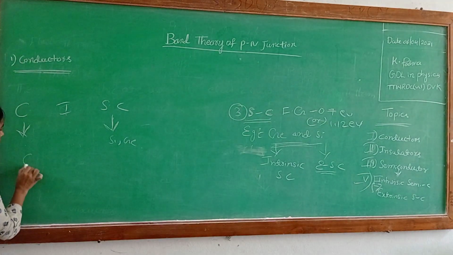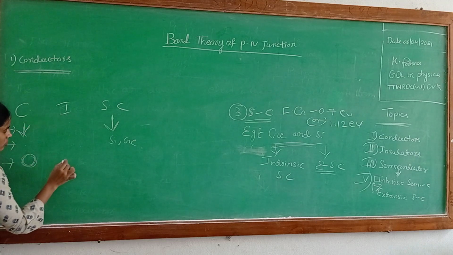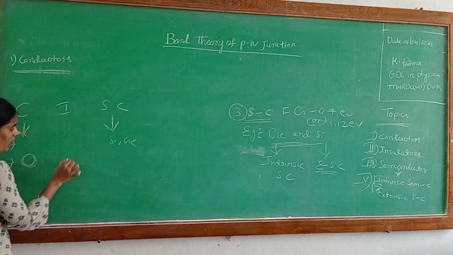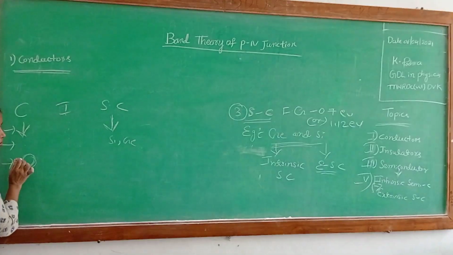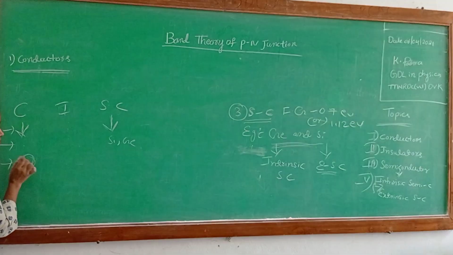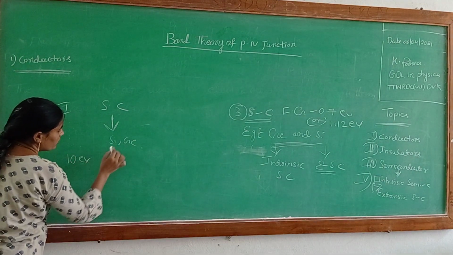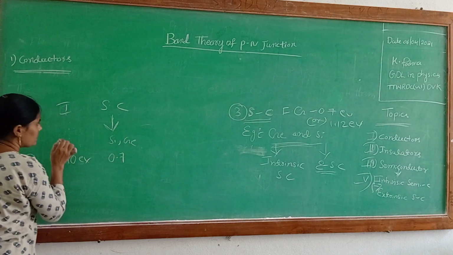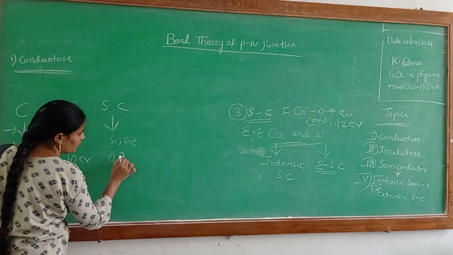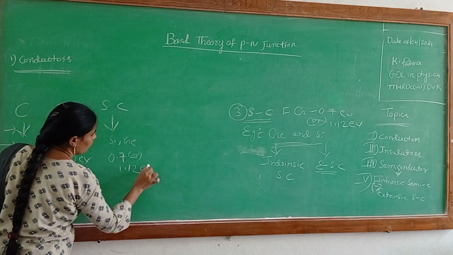For conductors, the forbidden energy gap is 0. For insulators, the forbidden energy gap is very high compared with semiconductors and conductors, about 10 electron volts. For semiconductors, the forbidden energy gap is less in comparison, 0.7 or 1.12 electron volts.